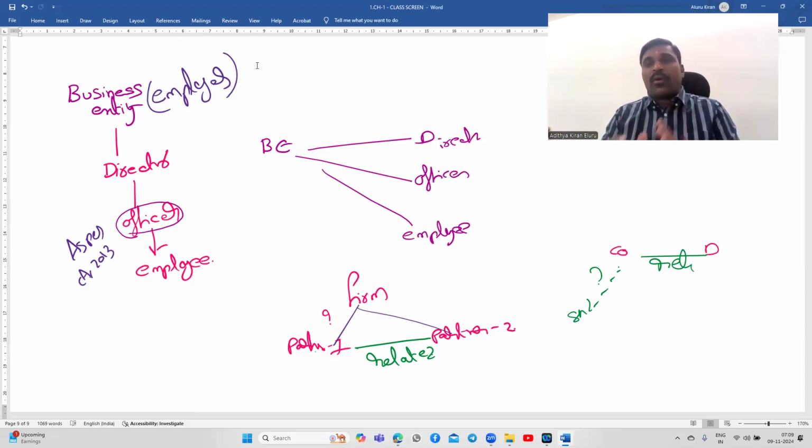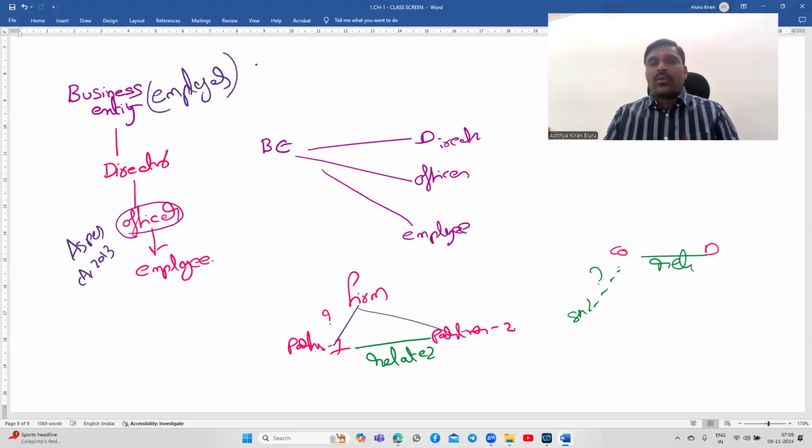So if treating both as related persons is convenient to your client, argue like that. No, sir, it is not convenient to us. Then argue that firm and partners are not related, because the definition says two partners are deemed to be related, not the transaction between partner and the firm. Similarly, as I discussed, company and director are deemed to be related, not the company and shareholder.